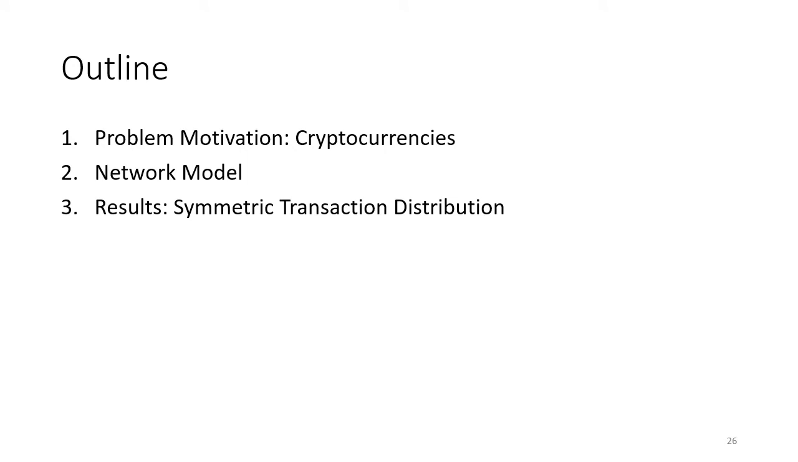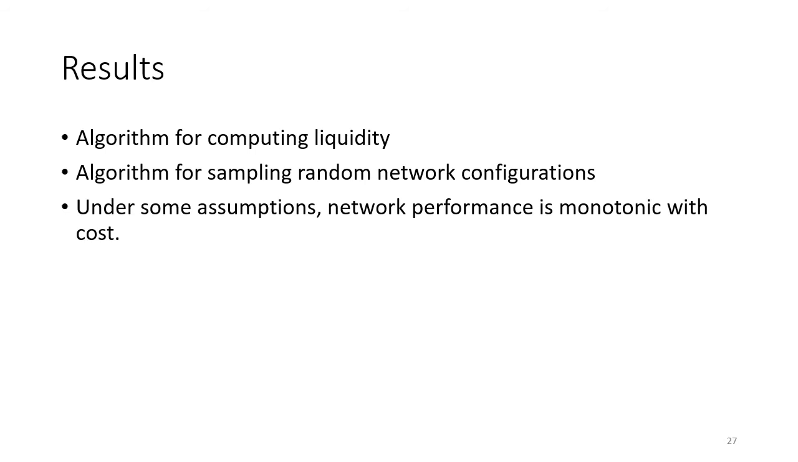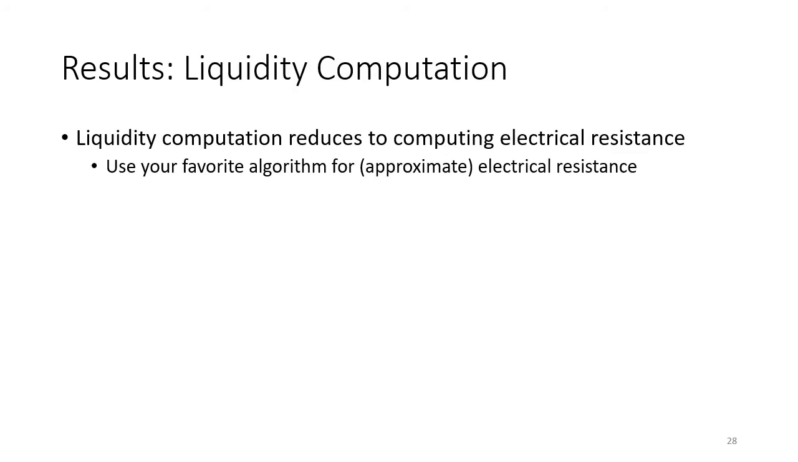The last thing to do is summarize our results. As I said, we give a reasonably efficient algorithm for computing the liquidity of any given transaction. We show that there's an efficient algorithm for sampling a random network configuration. And finally, under certain assumptions, we show that network performance is monotonic with network cost. So first, we show that liquidity computation reduces to computing electrical resistance. This means that if you want to compute liquidity, you can use your favorite algorithm for computing electrical resistance.